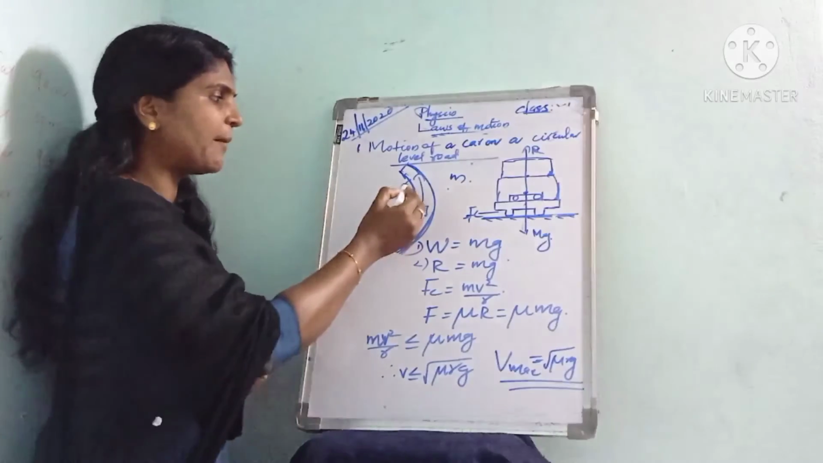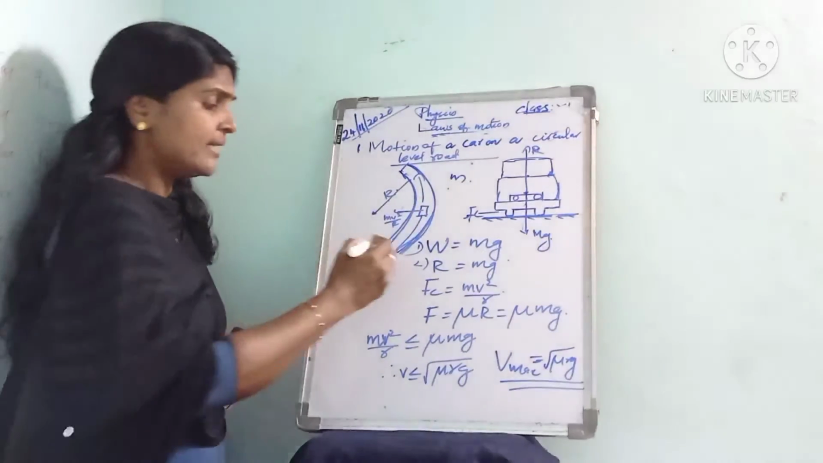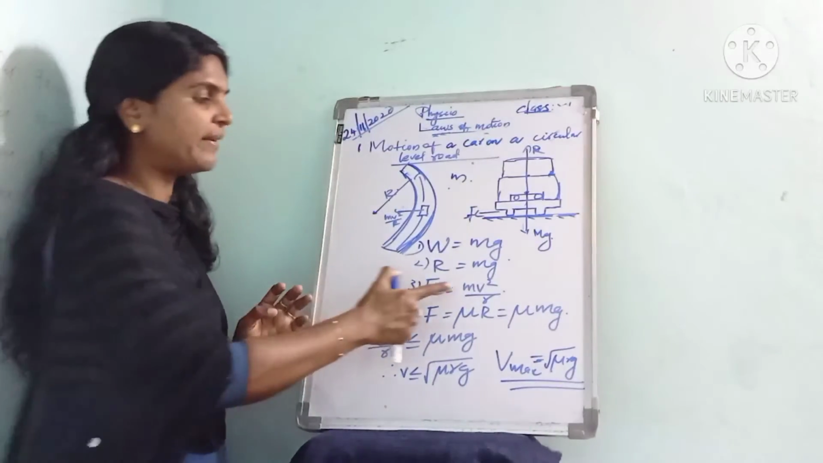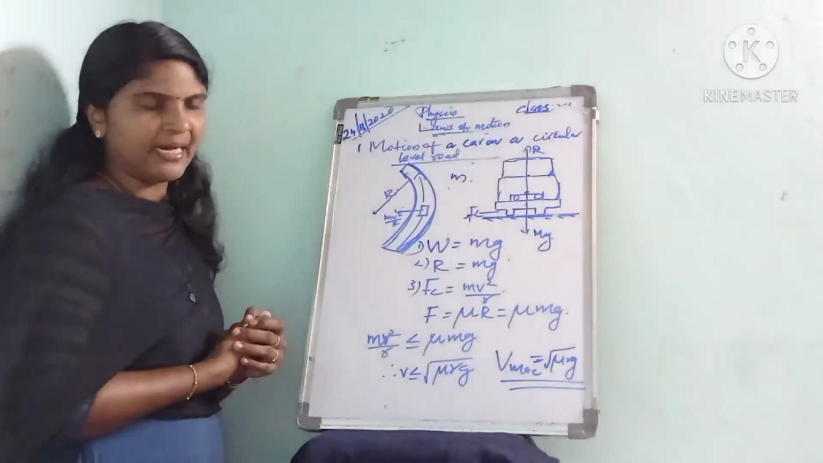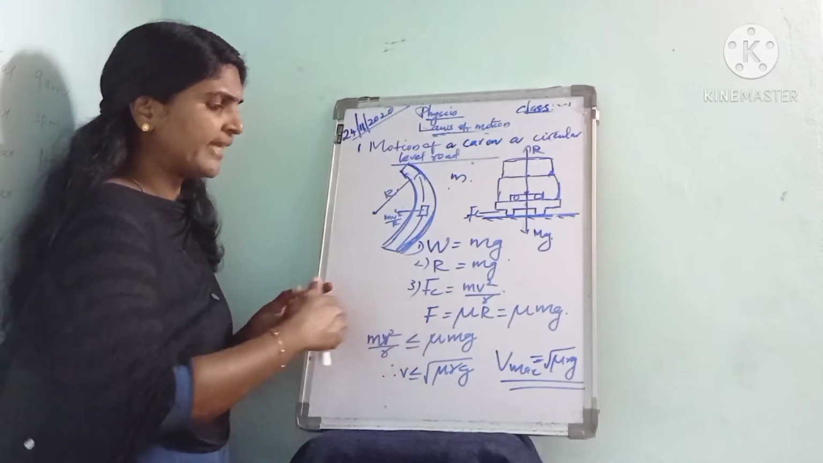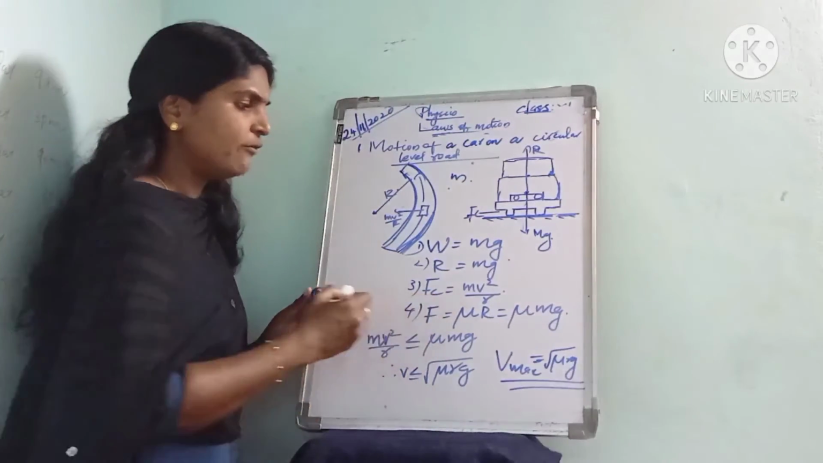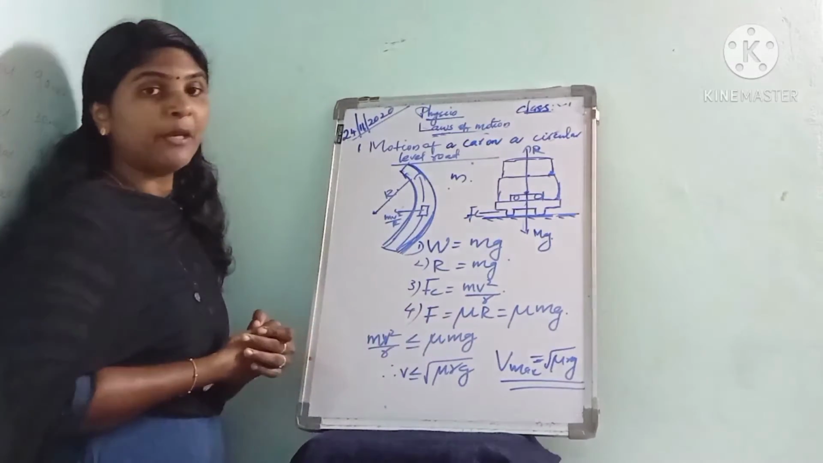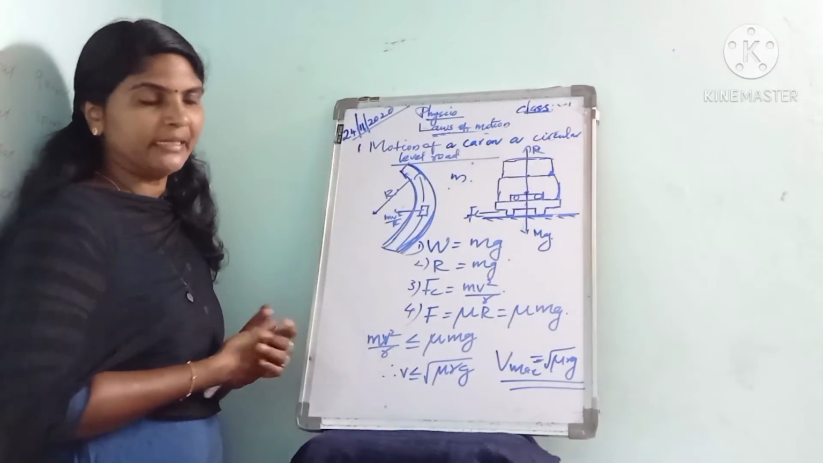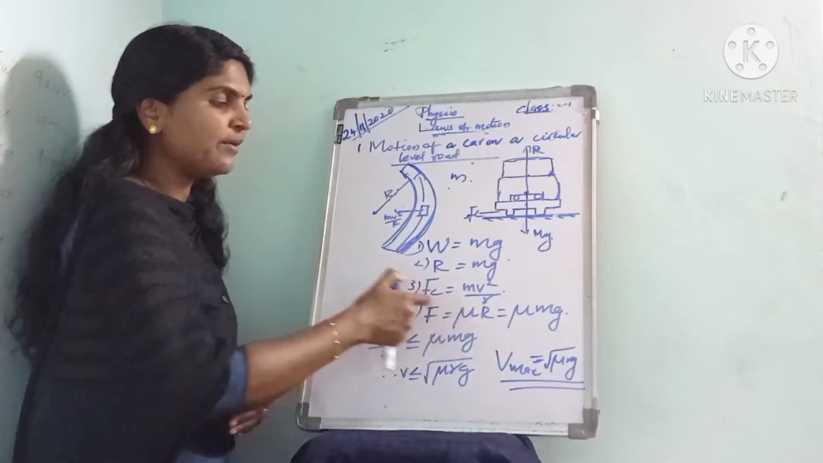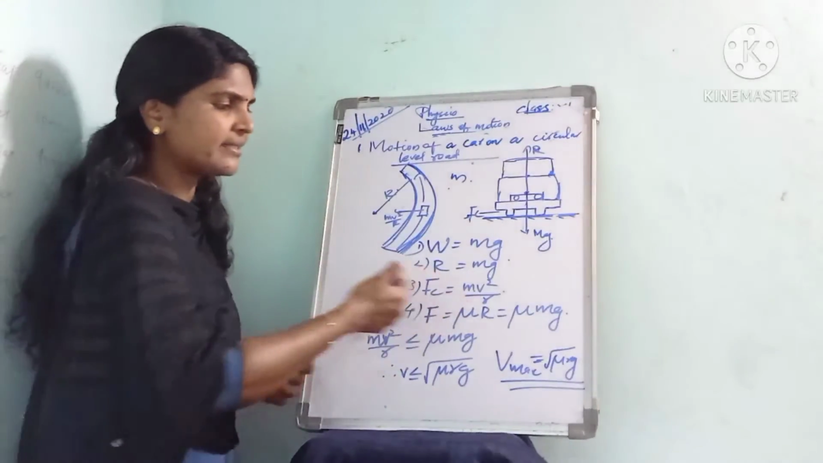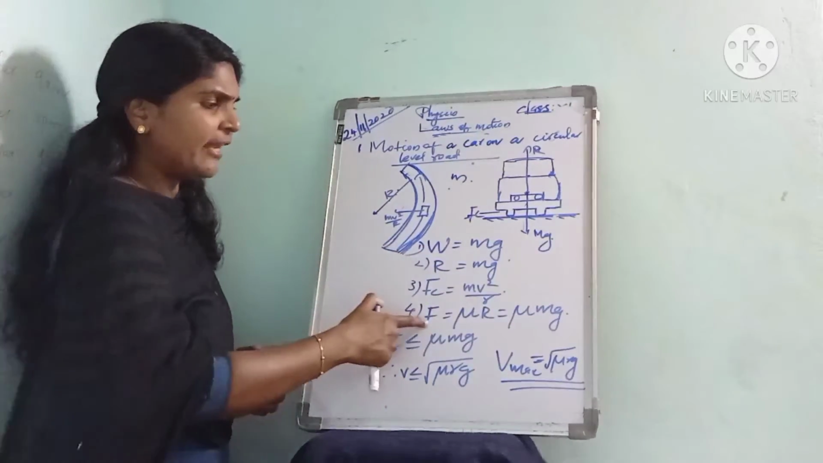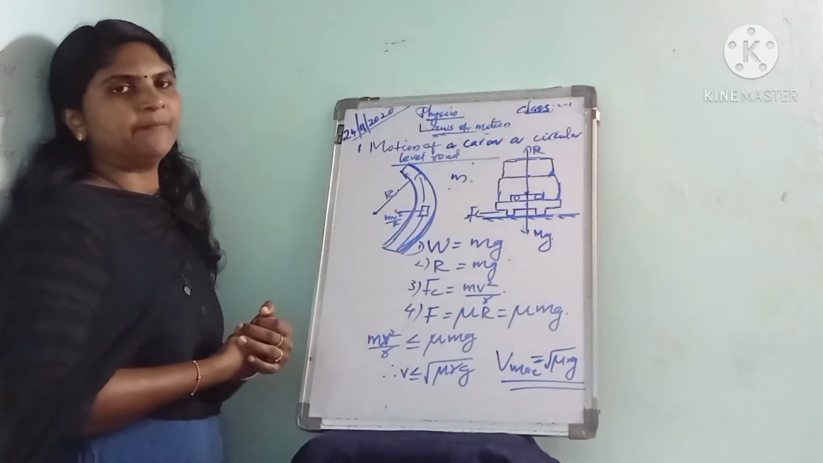The third force is the centripetal force, that is mv square by r. And the fourth is the frictional force. We already learned F is equal to mu R, where mu is the coefficient of friction and R is the normal reaction. Then instead of R, we can write mg. So F is equal to mu mg.